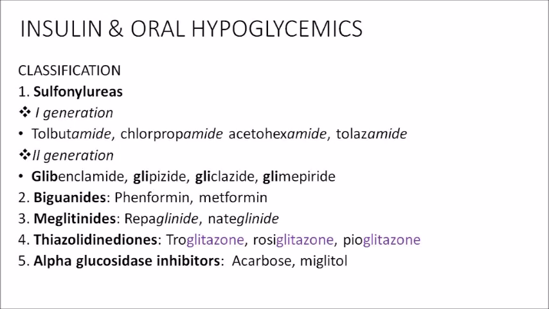Now, biguanides. Biguanide drugs are phenformin and metformin. The common preparation that you have heard of as an oral hypoglycemic will be metformin, right? So that belongs to the biguanide group. The third group is meglitinide. Meglitinide is easy to remember, the glinide term is there. So meglitinides have glinide in them: repaglinide and nateglinide. Then you have thiazolidinediones, which are glitazones: troglitazone, rosiglitazone, pioglitazone. Then you have alpha glucosidase inhibitors. These are acarbose and miglitol. So that is about the classification of oral hypoglycemics.